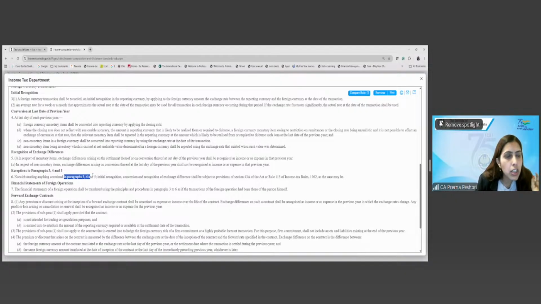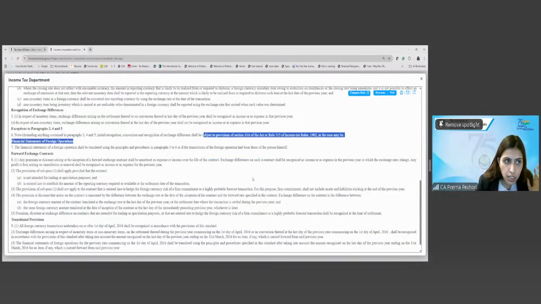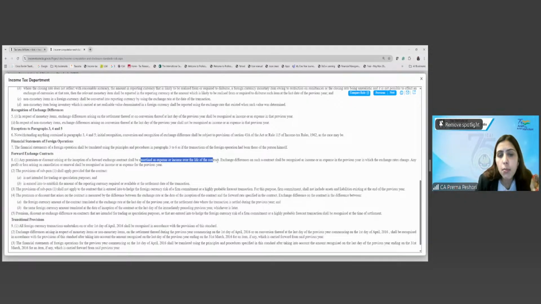Notwithstanding anything contained in 3, 4 and 5, initial recognition, conversion and recognition of exchange difference shall be subject to the provisions of 43A as the case may be, right? So as I said, 43A is an exception to this. Are we clear? Then forward exchange contract, any premium or discount arising on the forward exchange contract shall be amortized as an expense or income over the life of the contract. Are we clear?